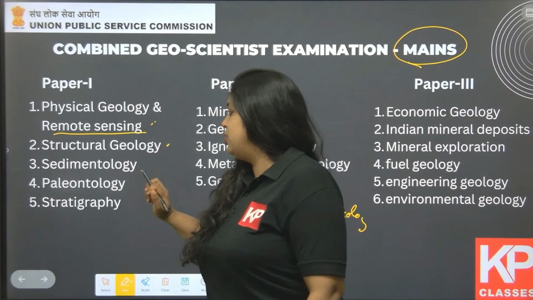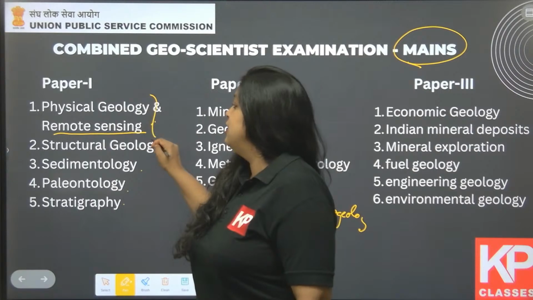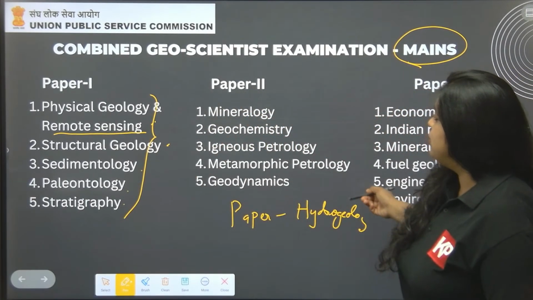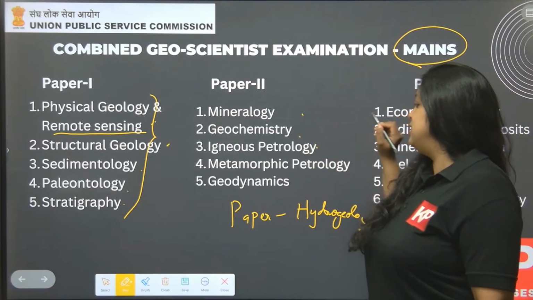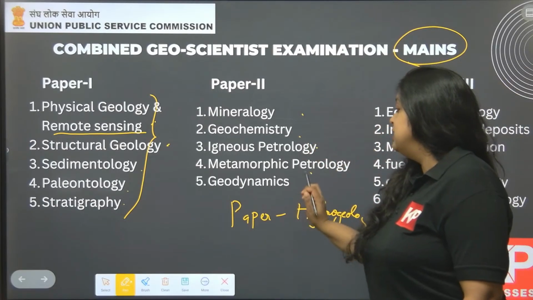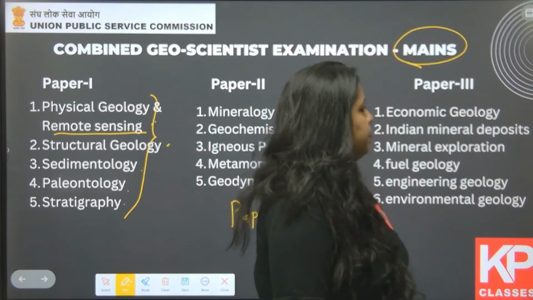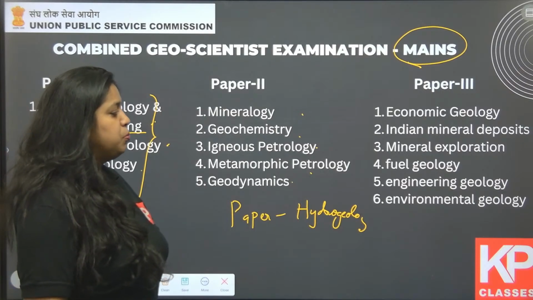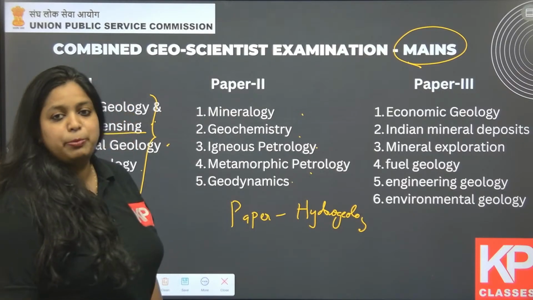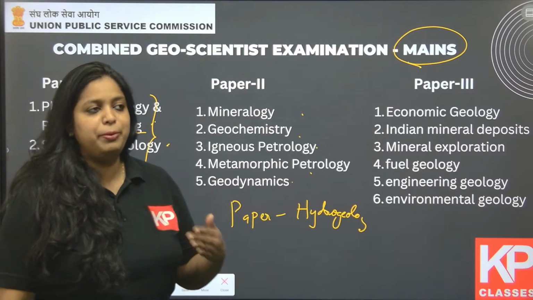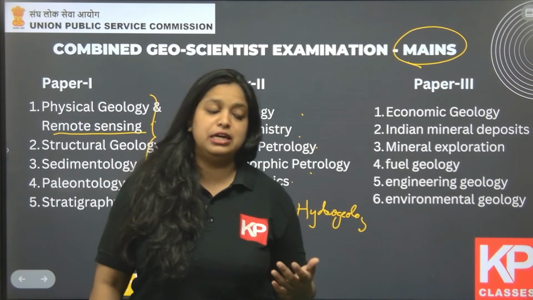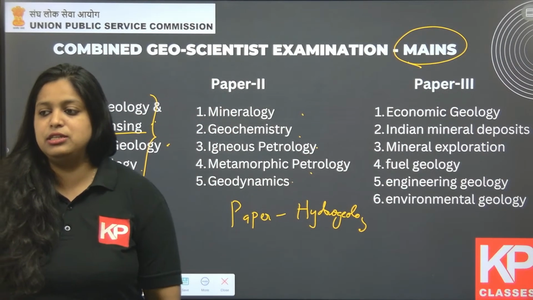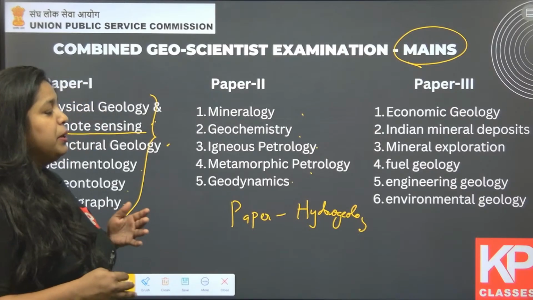Structural geology, sedimentology, paleontology, stratigraphy. These are the 5 topics under paper 1. In paper 2, it's mineralogy, geochemistry, igneous petrology, metamorphic petrology and geotectonics. In paper 3, it's economic geology, Indian mineral deposits, mineral exploration, fuel geology, coal and petroleum, and mineral resources of India, in detail, along with engineering geology and environmental geology. These are the topics that you have to study for paper 3.